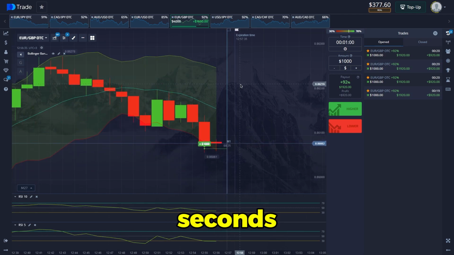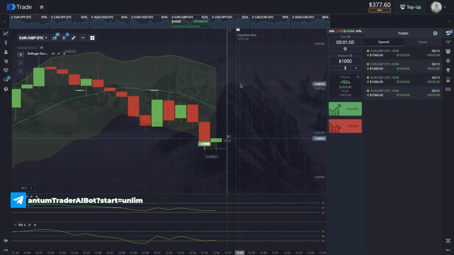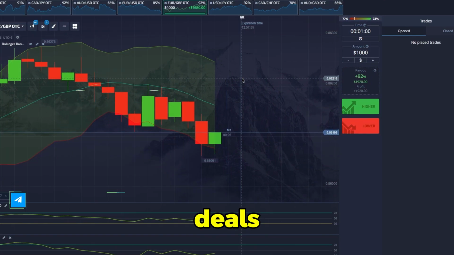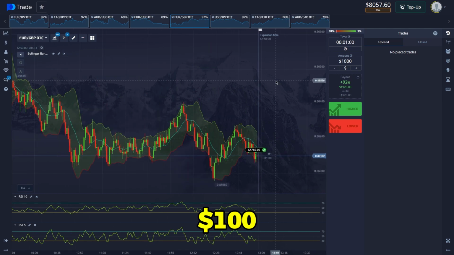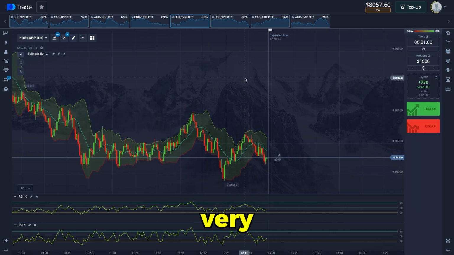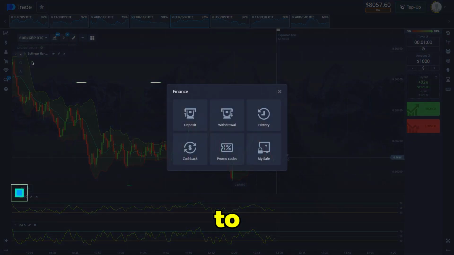There are about 20 seconds left until the trades are completed. Let's observe the result. The last seconds and the deals are closed without problems in A+. That's the great result we got today. With $100, we made $8,000 using a very simple and easy to learn strategy. Let's move on to the conclusion.